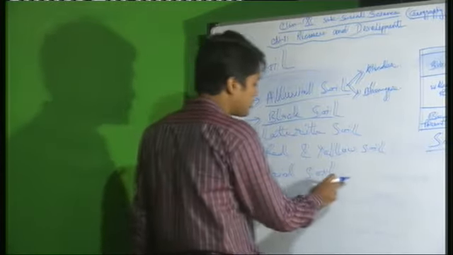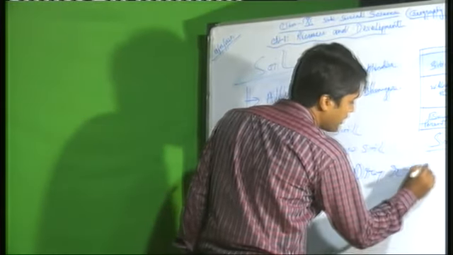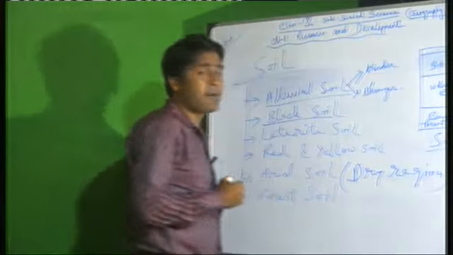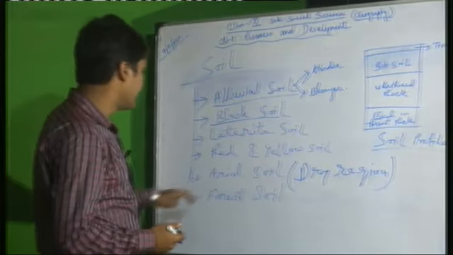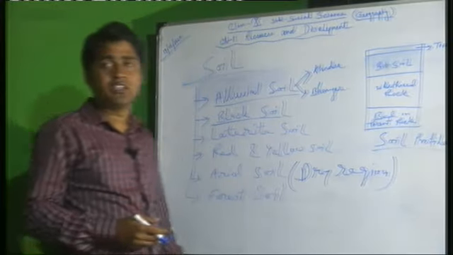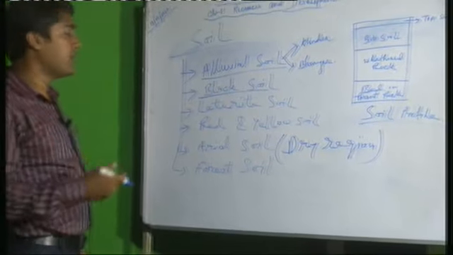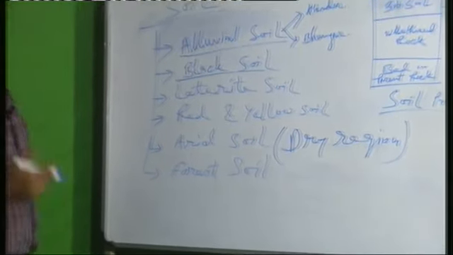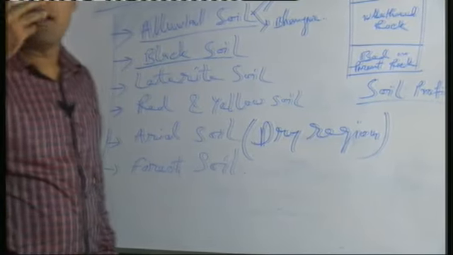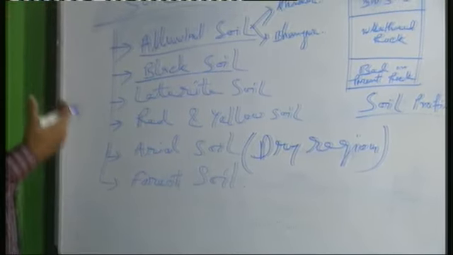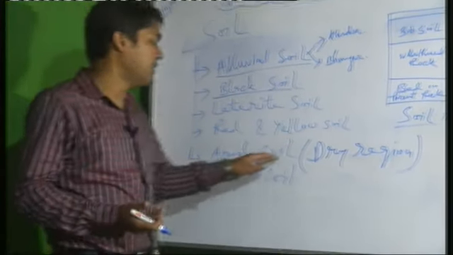After that, arid soil. Arid soil is found in dry regions. Dry region means, in our country, the northwestern part in Rajasthan and some parts of Gujarat are the arid or dry region. So this arid soil is also very important. Maximum part is sand, which you can find in this arid soil. It is less fertile and generally cactus vegetation grows in that area. Date palm we can also find in this arid soil.